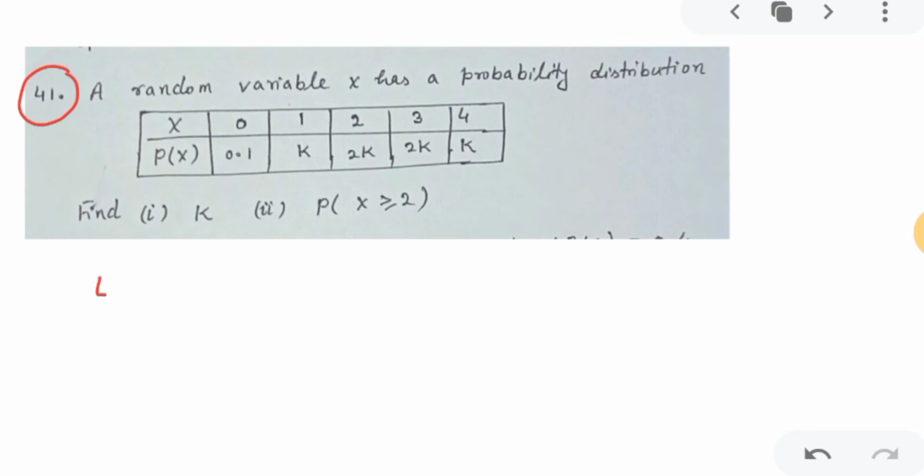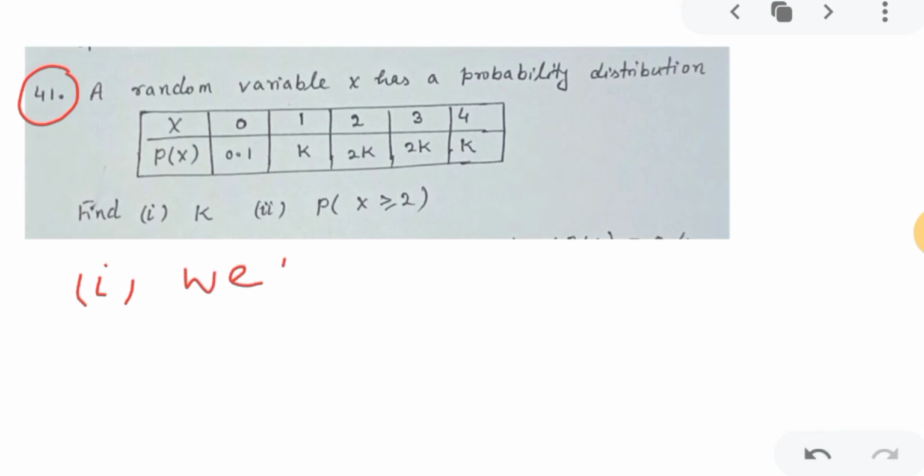So I will use this concept in this question. To find the value of k, this value plus this value plus this value plus this value plus this value will be 1. Total will be 1. This is the concept. So how will you write?